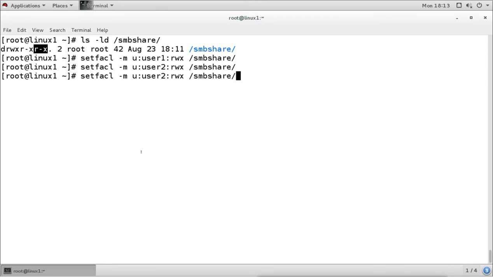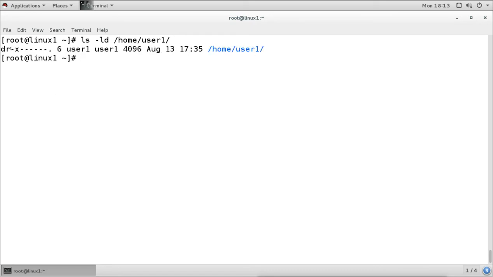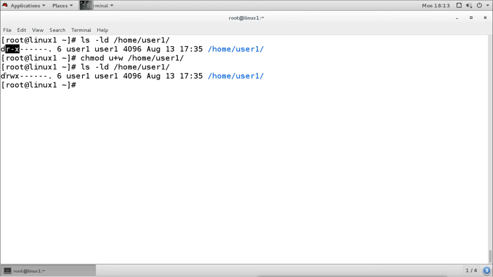Now user 1 was also not able to create directories or files in his own home directory, and that is because for some reason I had removed the write permission for user 1 itself. So I will fix this. Now I have given the write permission to the user on his own home directory, so it can use it.